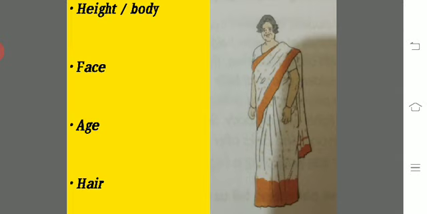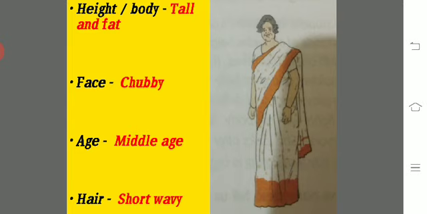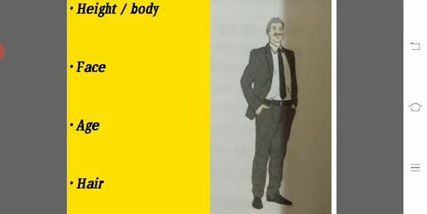You have to write one word for her height and body, one word for her face, like I have written chubby, one word for her age, middle age, and one word for her hair, short, wavy. You don't have to copy from the screen. Whatever you can see in the picture in your workbook, you have to write. And the same goes with picture 4.